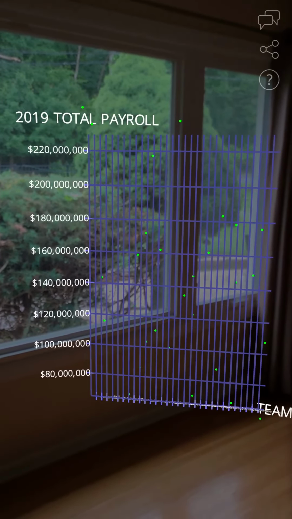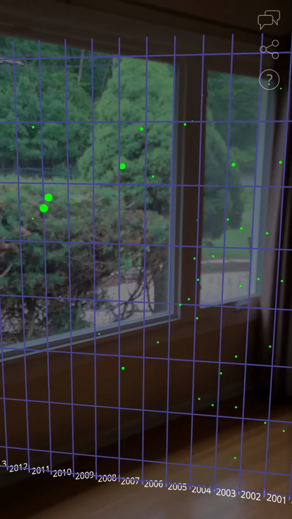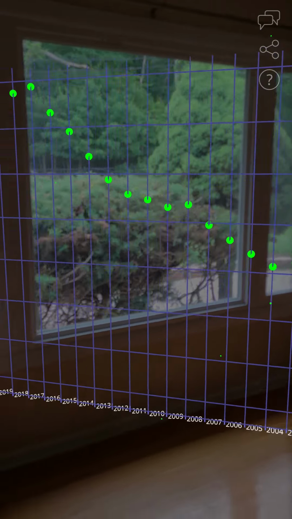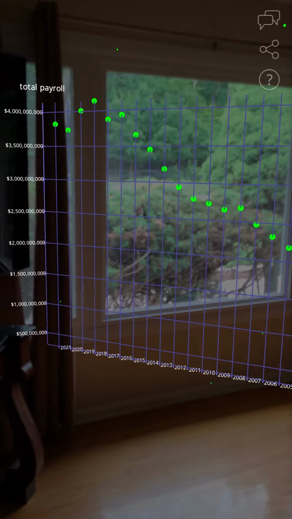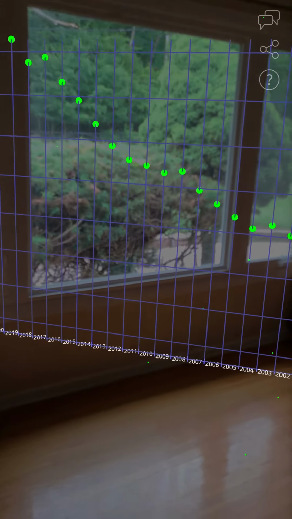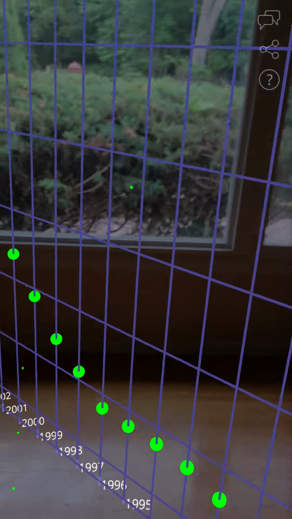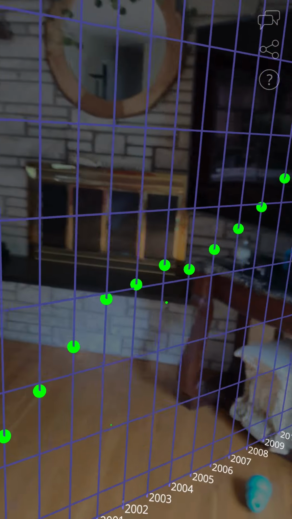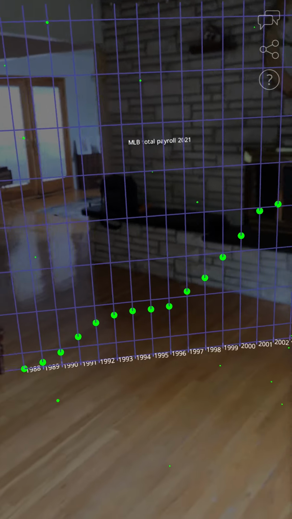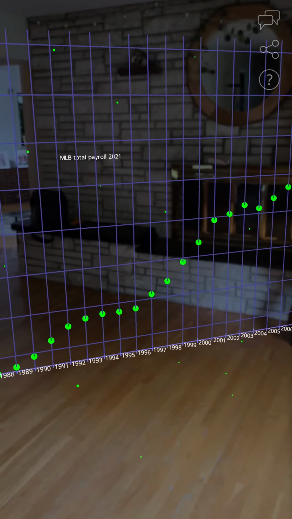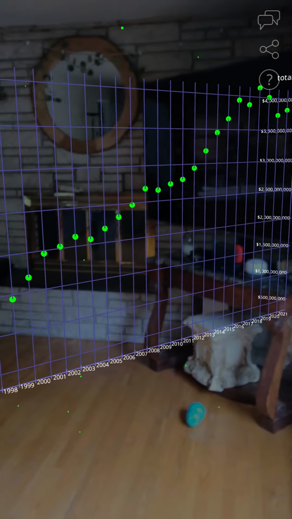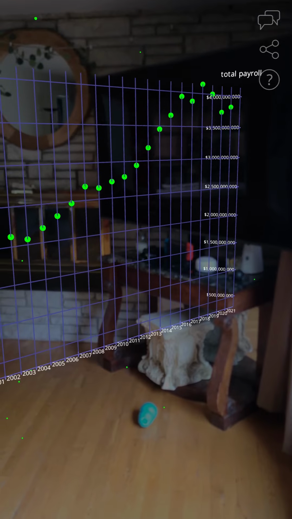So looking at a single year wasn't super useful to me. So then what I wanted to do is see, well, how did this stuff change over time, right? I've seen the operating budgets for 2021, and hold on, I'm actually on the opposite side here, so let me move. I've seen the operating budgets for 2021, right? The total payroll. So maybe I want to see how this stuff changes over time, right?